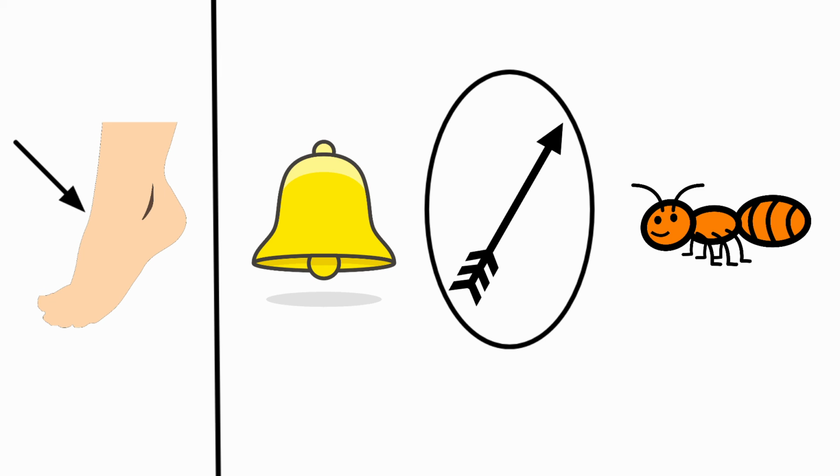Next one, ant. For ant, the beginning sound is A. For ankle and for ant, the beginning sounds are same. So, we are going to circle the picture ant.